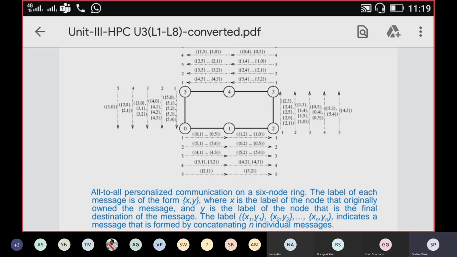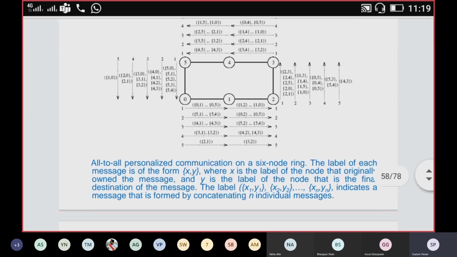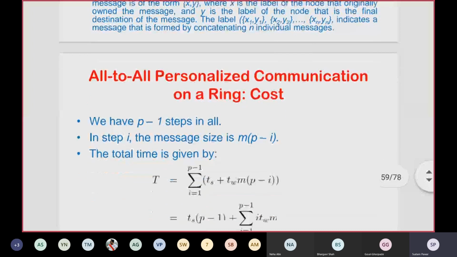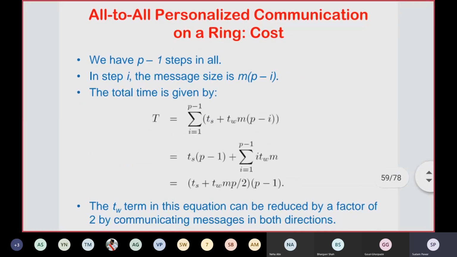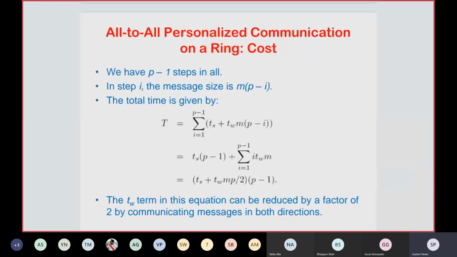So this is the mechanism for all-to-all personalized communication on a ring, how you can distribute the data or messages by the individual node. This is also called a total exchange of messages, because each node is sending a message to each other node in that particular network. In the next slide, we'll see the cost analysis of this ring network as far as all-to-all personalized communication is concerned.